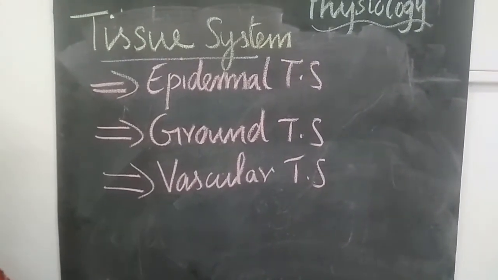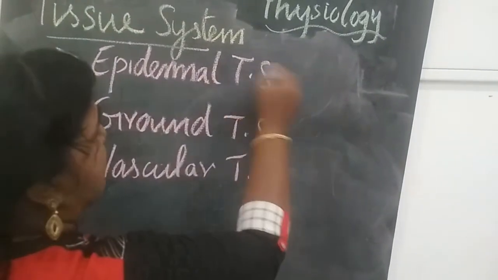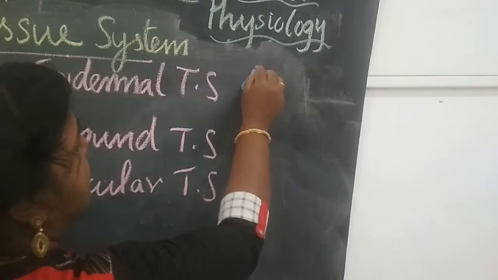Now this epidermal tissue system is divided into three types. It is formed of epidermis.